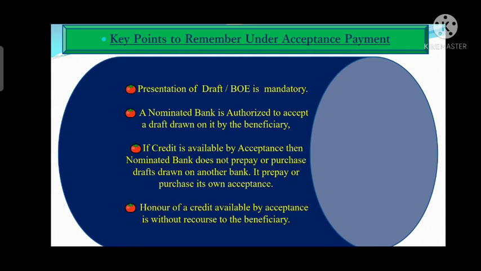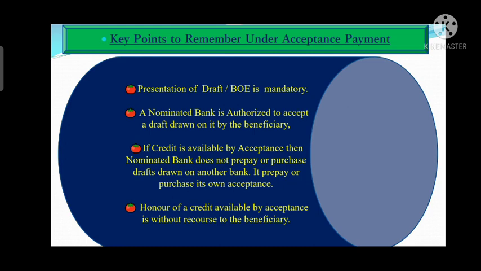Means when the credit is available by acceptance, then it can prepay or purchase, but the draft must be drawn on the nominated bank only. Then only the nominated bank can prepay or purchase on its own acceptance, because if the draft is not drawn on the nominated bank, then it can't accept. When it can't accept, then it can't prepay or purchase that draft drawn on some other bank, right?